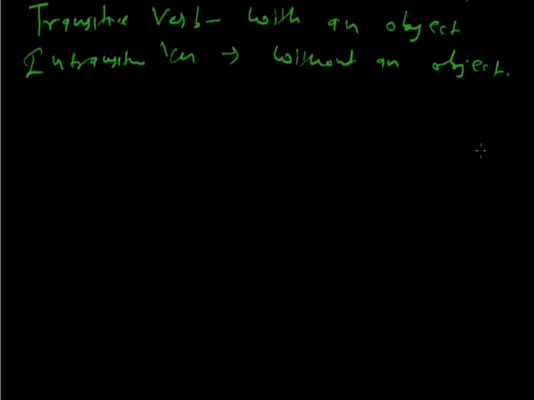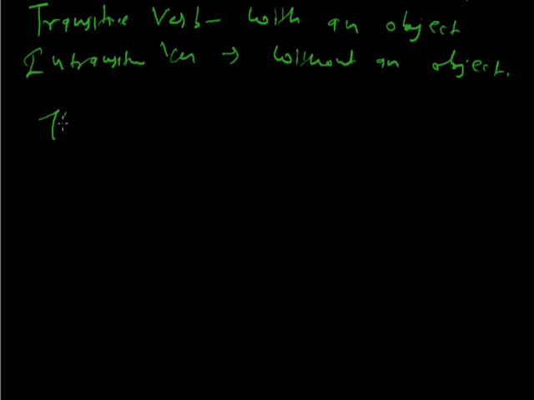I do not like her. She is the object of me not liking. Clear? She is the object of my not liking her. She is the object. So what do we do? We have to bring the object in the first place. First of all, only transitive verbs can have an object, and intransitive verbs can never have an object. Let's look at these sentences.